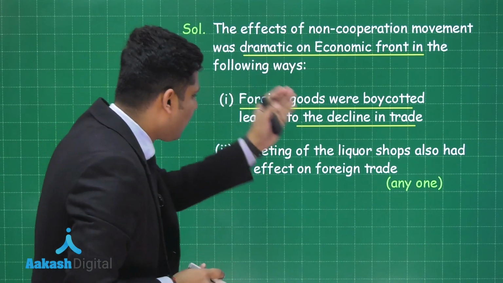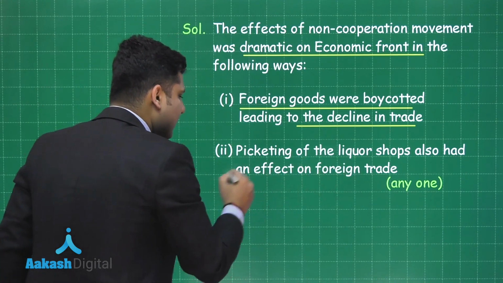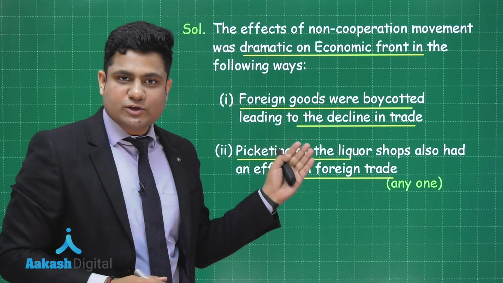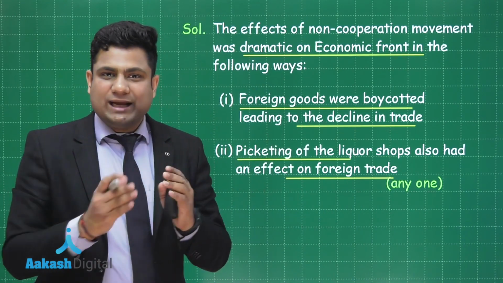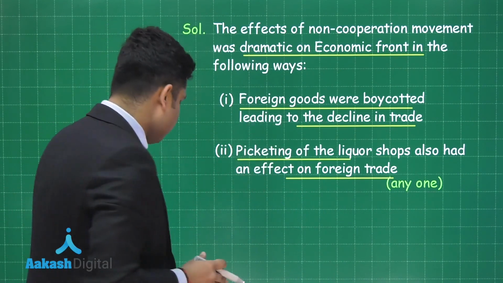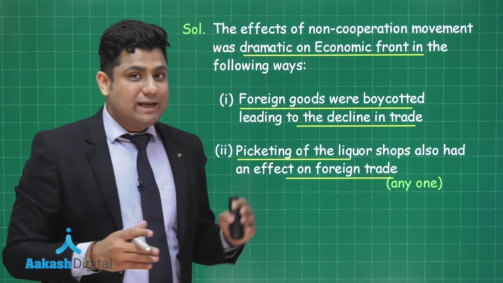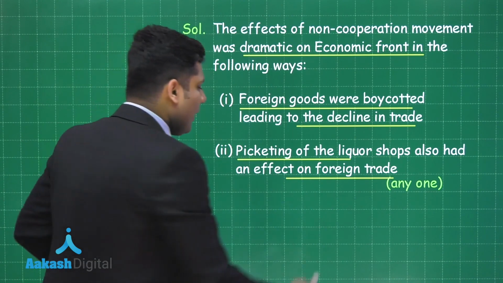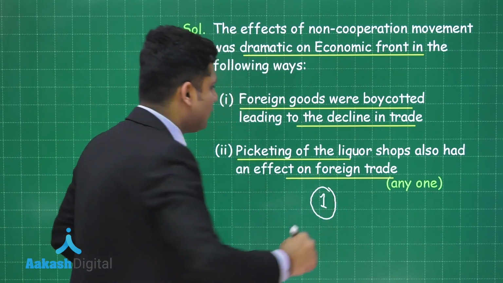Second point, picketing of the liquor shops also had an effect on the foreign trade. So, as this question was of 1 mark, you need to write any one of the given points here. और अगर आपने अपना आंसर इन दोनों पॉइंट में से कोई एक लिखा है then surely you are going to get 1 mark for this question.